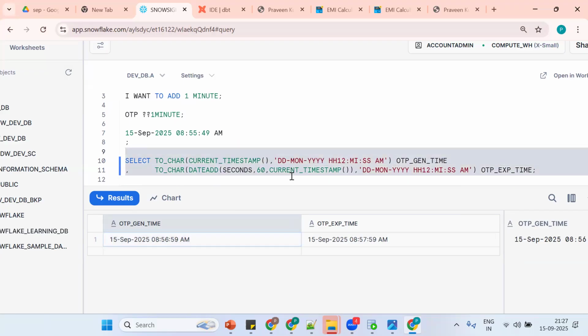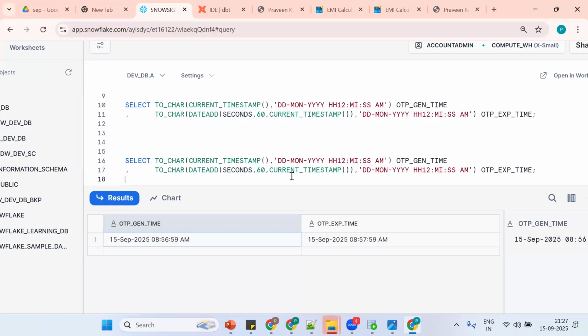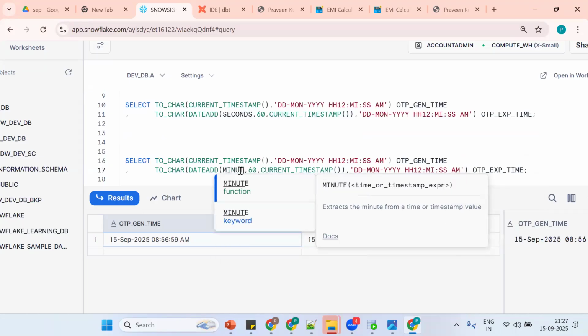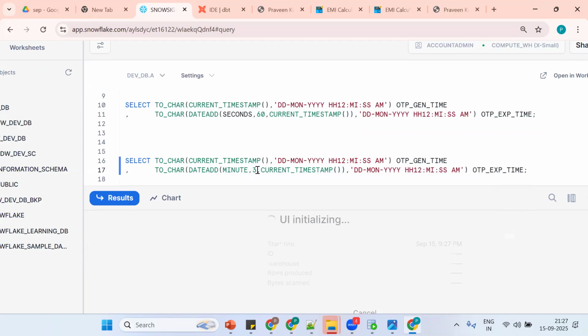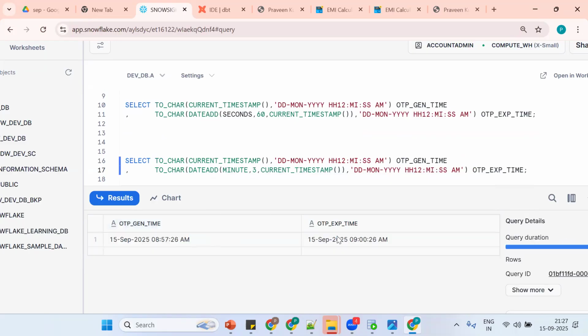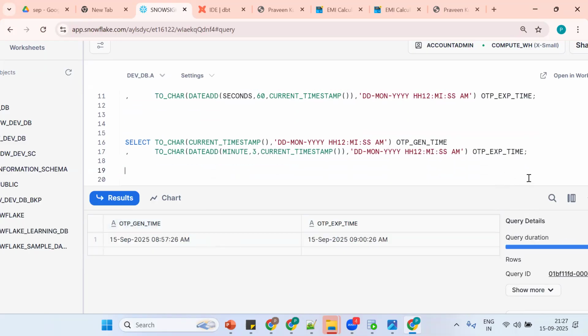Same thing, now I want to add 3 minutes. How to add 3 minutes? Instead of seconds, what can I put? I can put minutes. Now how many minutes do I want to add? 3 minutes. Now what's the output? 8:57:09. So this is the functionality.